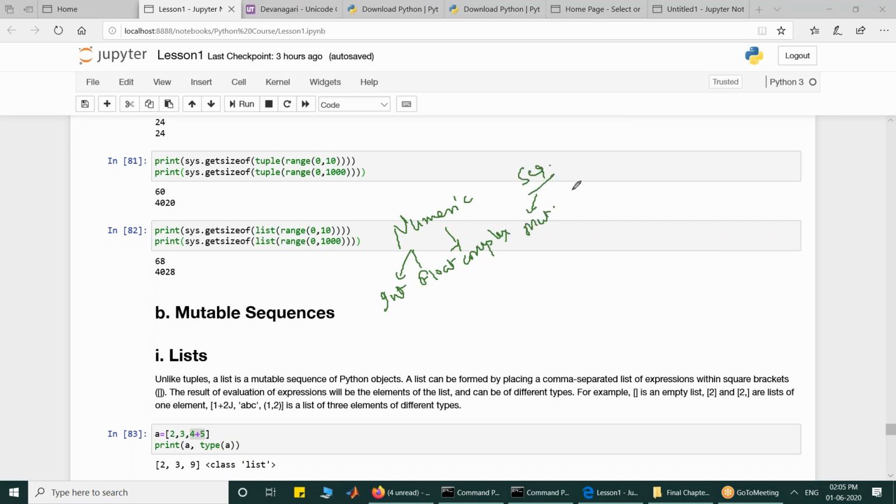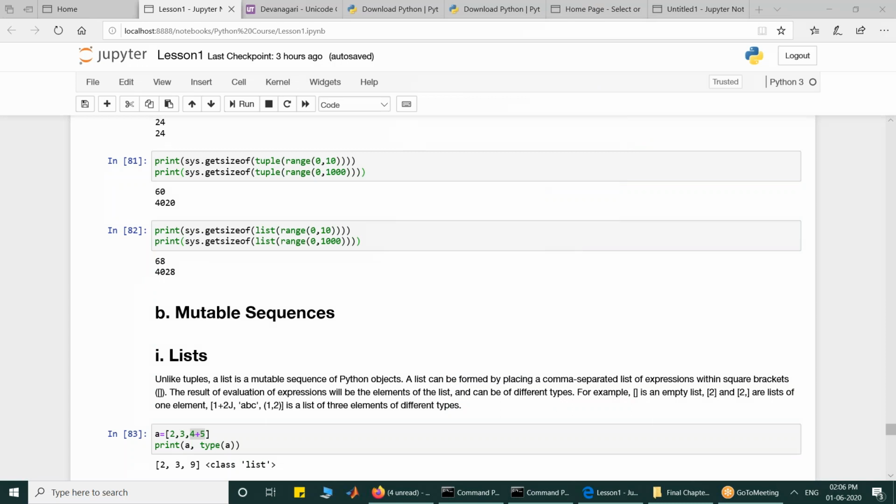There are two types, mutable and immutable. In mutable, we have discussed list. In immutable, we have discussed string, tuple, bytes, and range. So two types we have already covered. Now the third type is set. There are two kinds: set and frozen set.